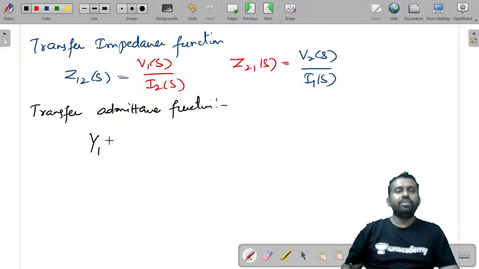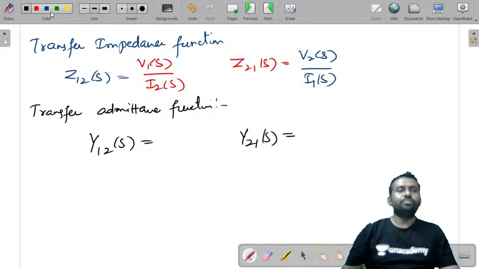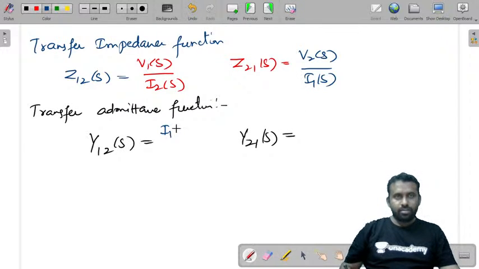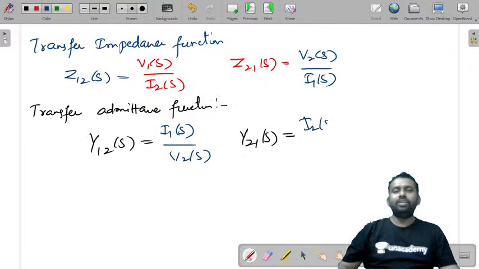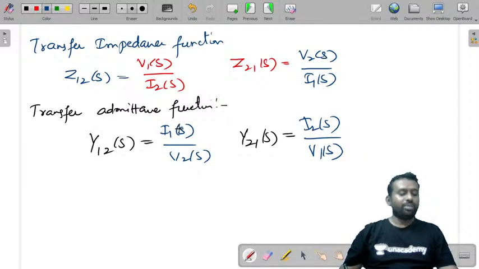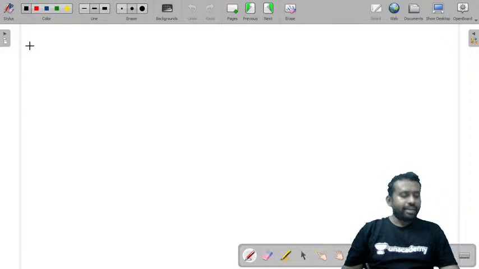You can write Y12 of S is equal to I1 of S by V2 of S, and Y21 of S is equal to I2 of S by V1 of S. It is a ratio of current transform at one port to the voltage transform at the other port. So let's write all these things in one place and try to understand something from this.